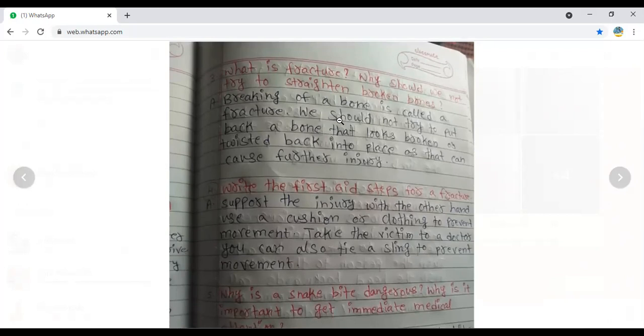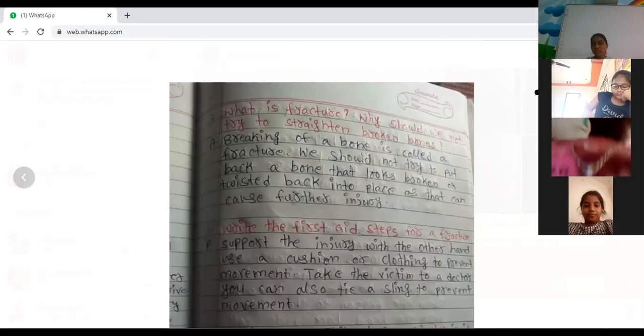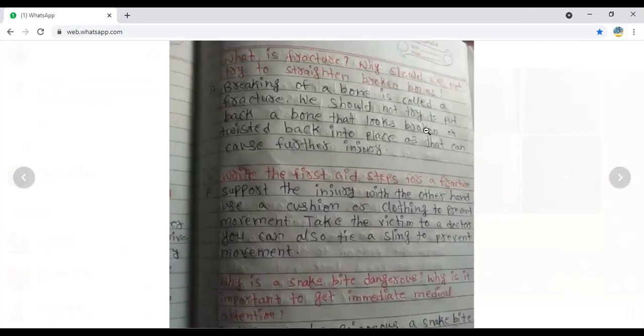So bones, sometimes we may get fractures when we slip from a, you can say, are you here? Revant is moving somewhere. As well as Varsha has came now, right? Okay, fine. Yeah. Breaking of the bone is called fracture.